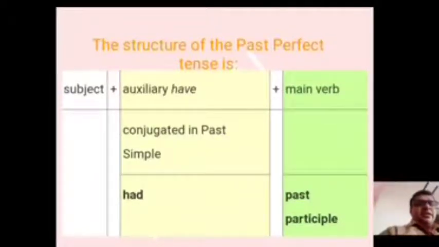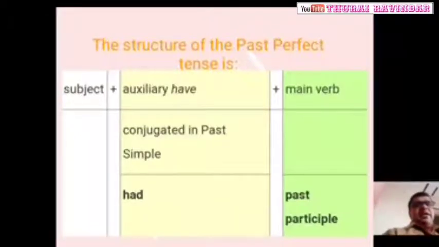I, we, you, they, he, she, it, names, plus had, not have. If it is present perfect tense, we use have.